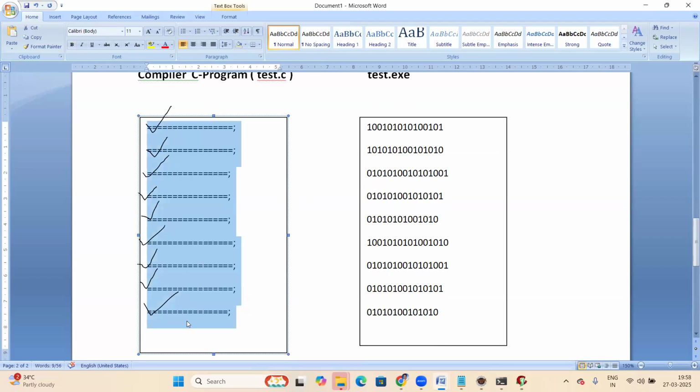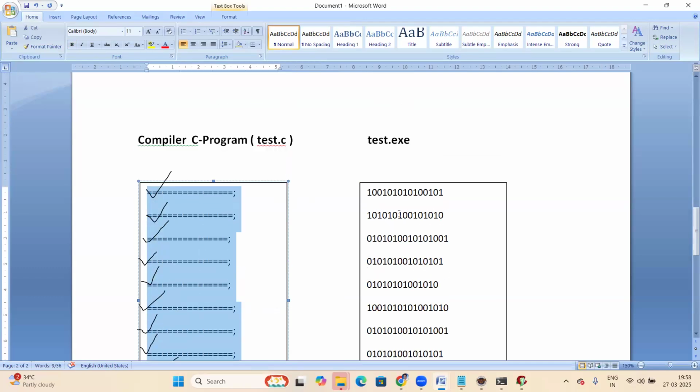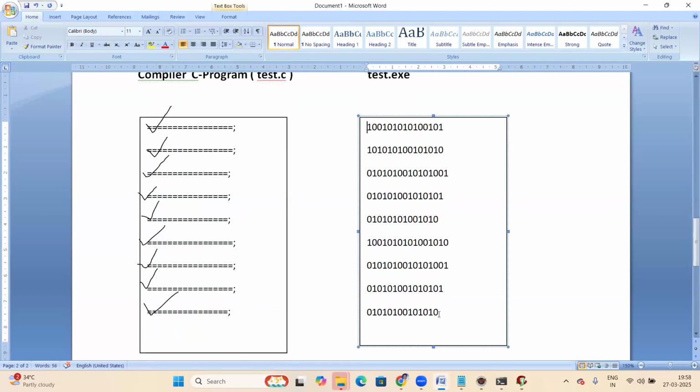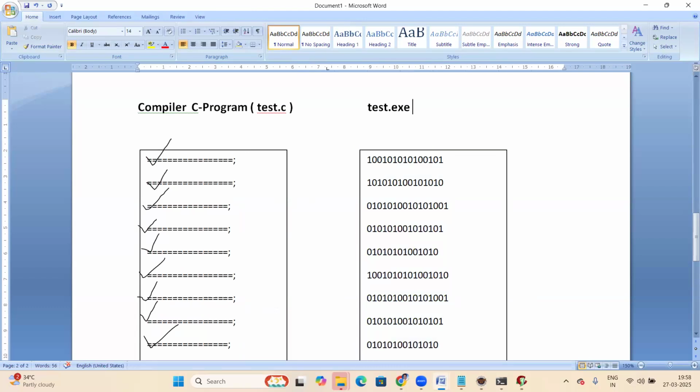If there are any errors, it shows all the errors. If no errors, the whole source code converts into binary format and is written to another file. That file is the exe file.